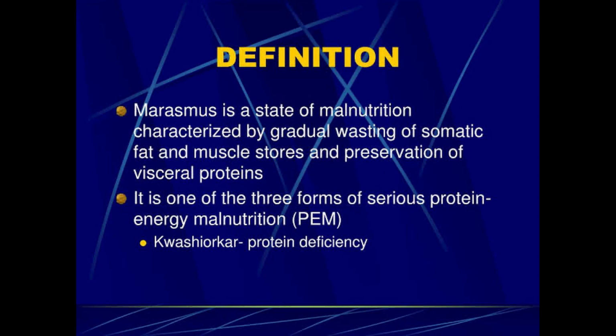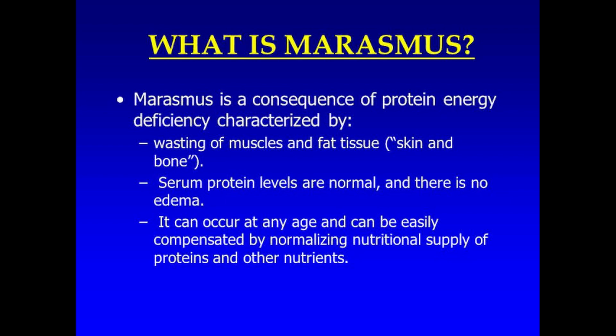So what is marasmus? Marasmus is a state of malnutrition characterized by the gradual wasting of the somatic fat and muscle stores and preservation of the visceral protein. It is one of the three forms of serious protein energy malnutrition; kwashiorkor is for the protein deficiency. Marasmus is a consequence of protein energy deficiency, characterized by wasting of muscle and fat tissue. Serum protein levels are normal and there is no edema.